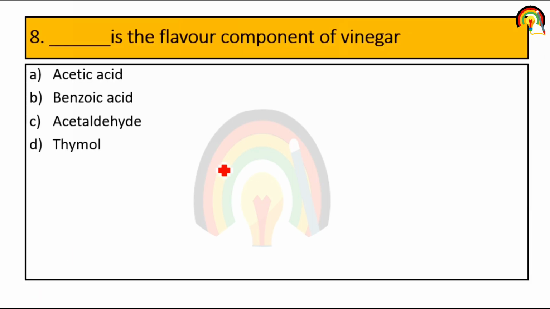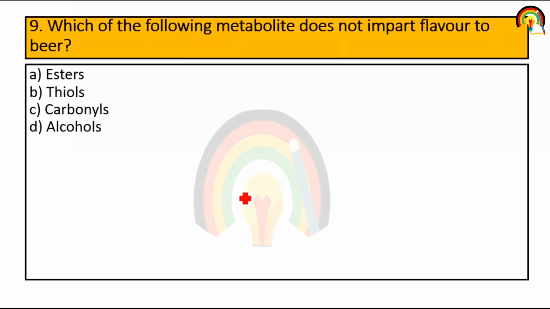Next question. Dash is the flavor component of vinegar. So for butterscotch, banana and apple flavor we discussed, and for the flavor component of vinegar, acetic acid is responsible. Next question. Which of the following metabolites does not impart flavor to the beer? So ester, carbonyl, alcohol, all these three impart flavor to the beer except thiol. So it's the second one.